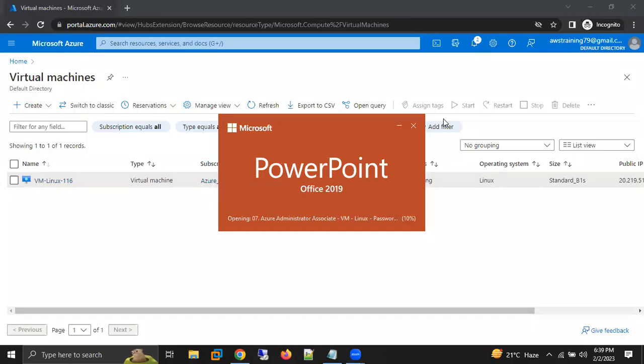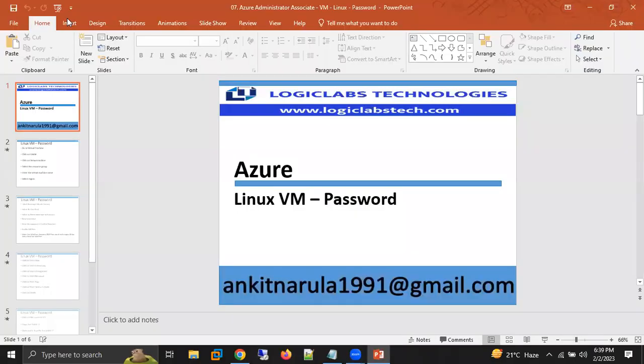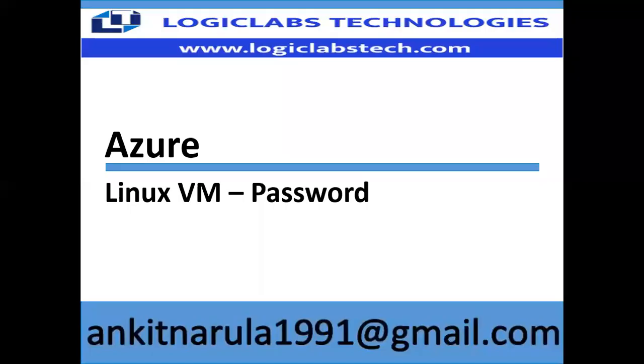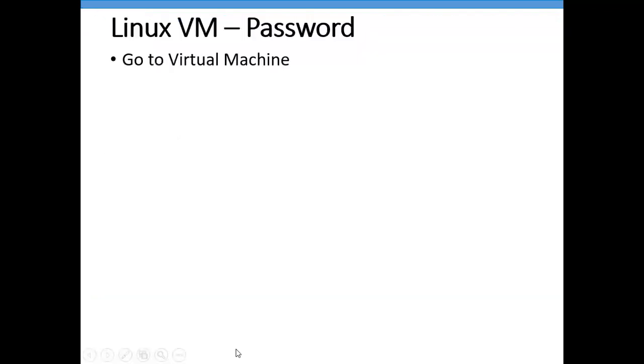The next thing I'm going to show you is how we can connect to our Linux machine with the help of a password, or how we can create our Linux machine with a password. So go to virtual machine.